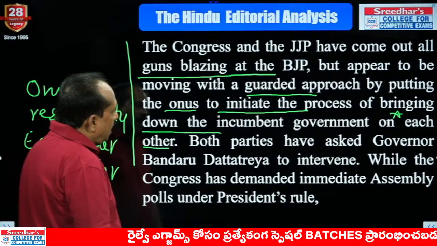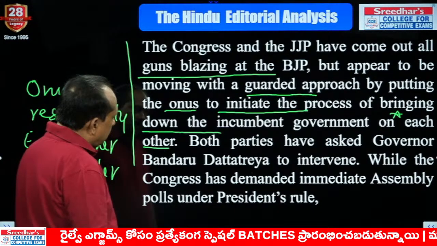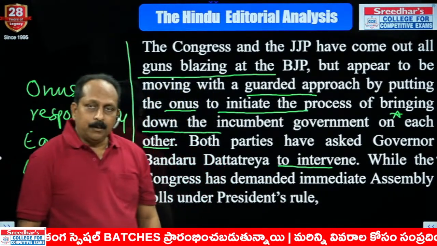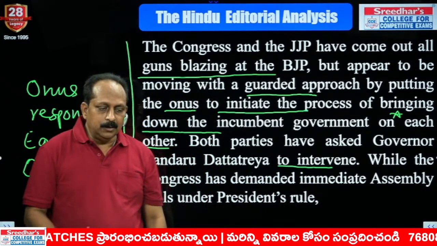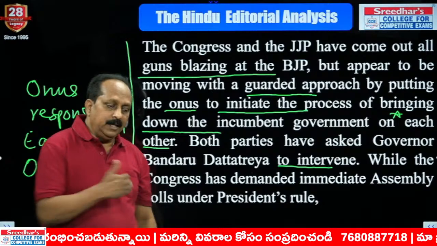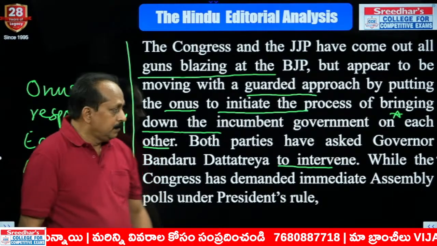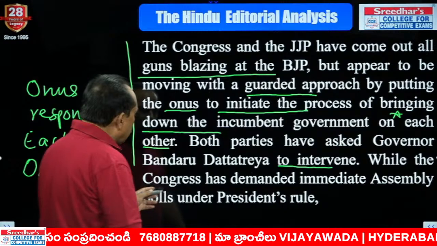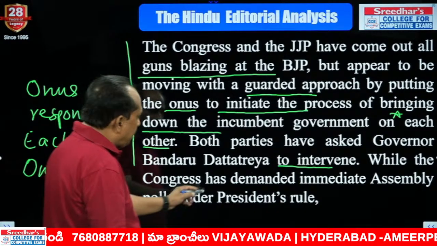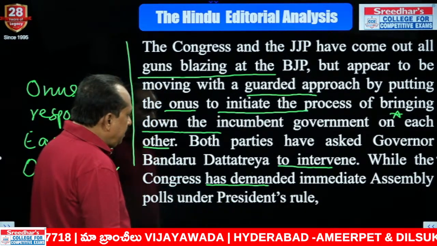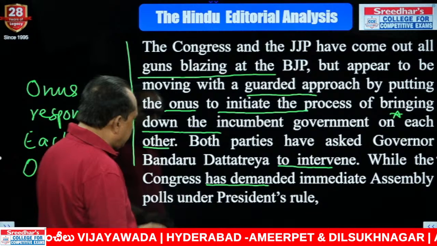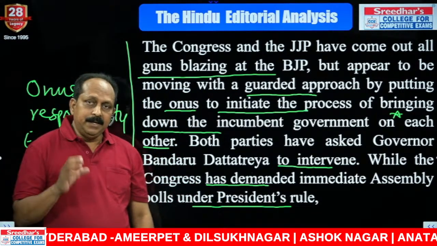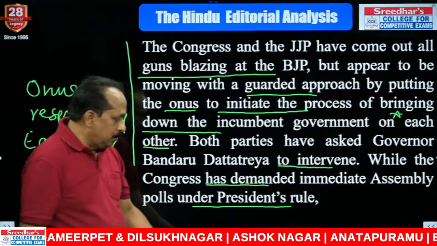Both parties have asked Governor Bandaru Dattatreya to intervene. Both the parties approached the governor. They wanted the governor to intervene. But here, each one has a different demand. It begins with the Congress, then it goes to the JJP. While the Congress has demanded, present perfect tense, immediate assembly polls under President's rule. What is the demand of the Congress party? Immediate assembly polls under President's rule.